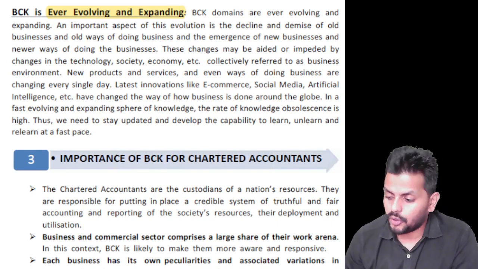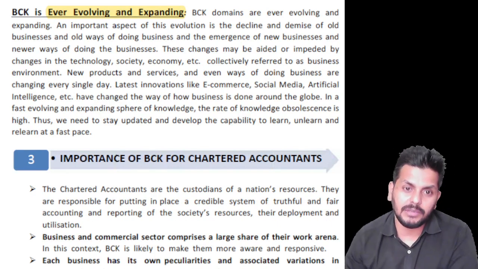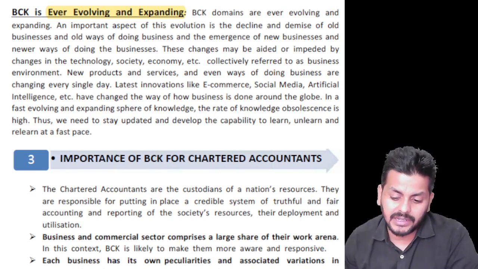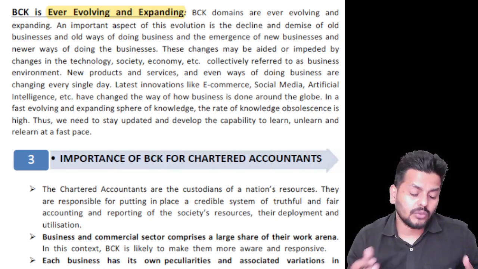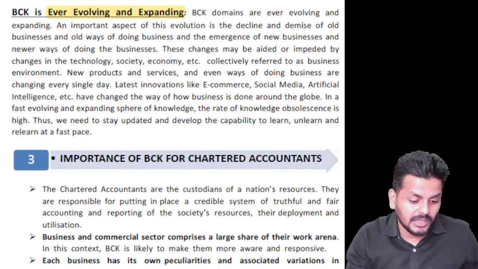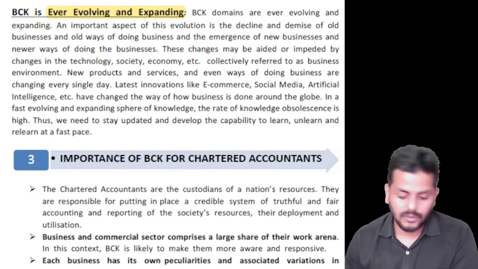They can give you four options and ask which one is not related to BCK. MCQs are more about presence of mind rather than by-hearting any content. So, three domains of BCK: BCK is very vast, BCK is eclectic, that is multidisciplinary, and BCK is ever evolving.